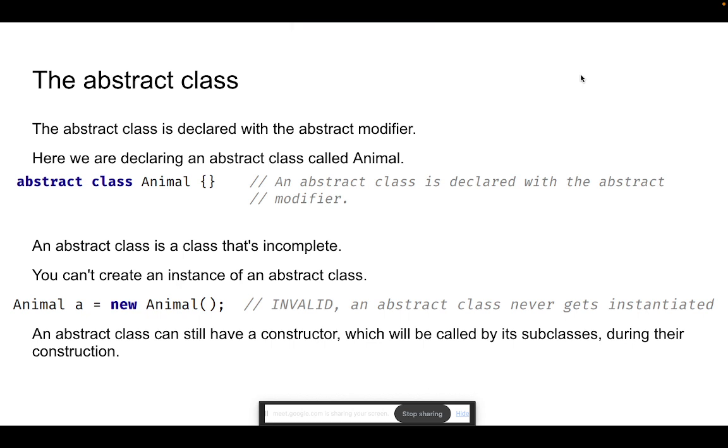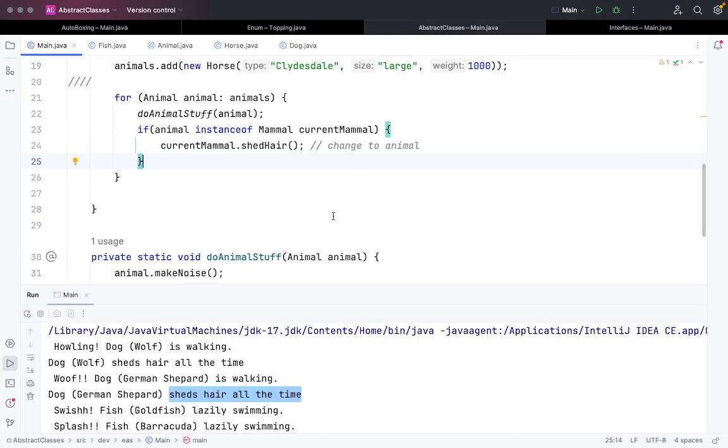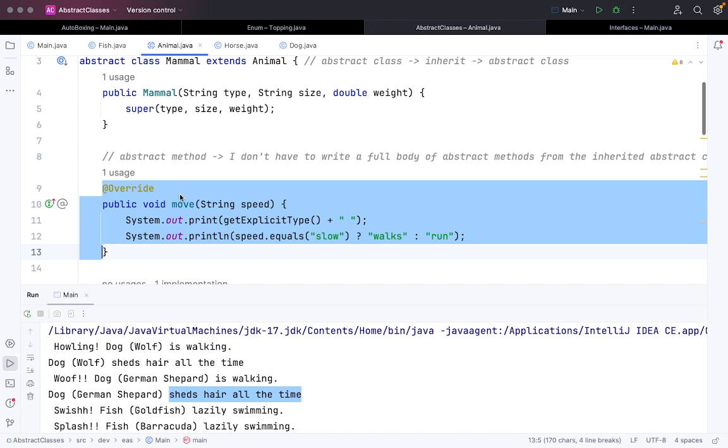Sir, in the abstract class, can we define the function completely, sir, if we need? Yes, that is called concrete methods.